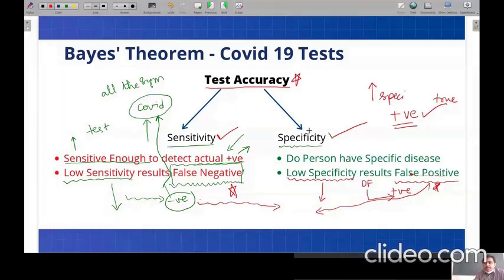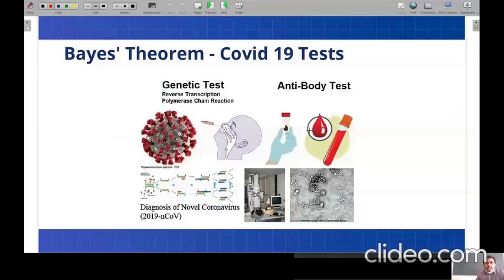Good, good. So I think you all know that we have two types of tests, right? One is the genetic test and the other is the antibody test. The genetic test is famously known in short form as RT-PCR, which stands for reverse transcription polymerase chain reaction test.